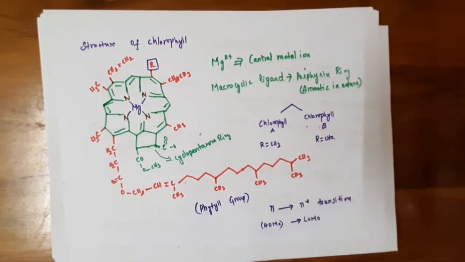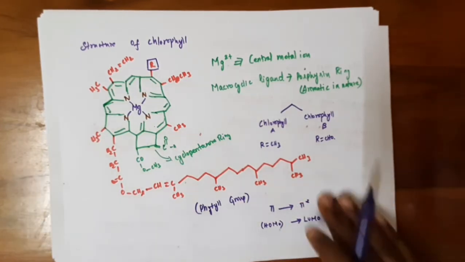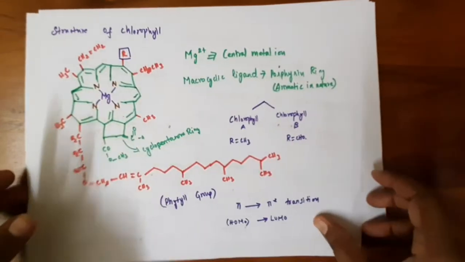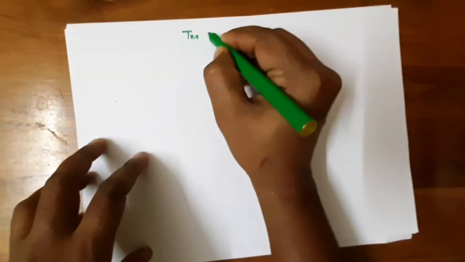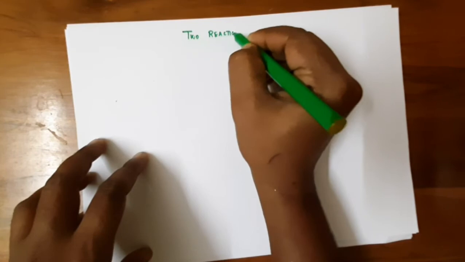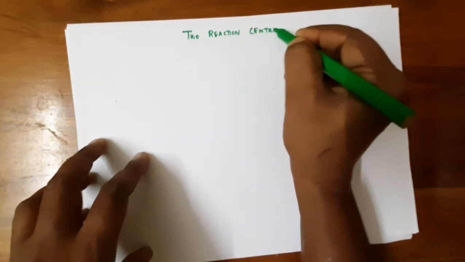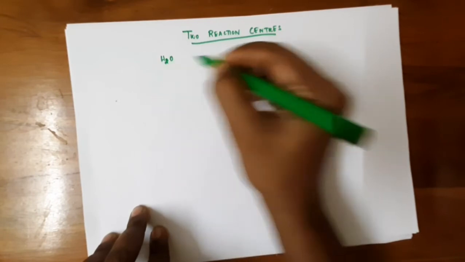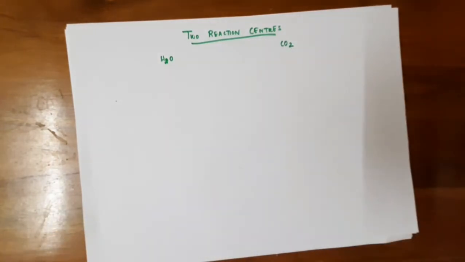So next we will see some structural role of this chlorophyll. This is about the structure of chlorophyll. This chlorophyll has two reaction centers. So what are the reaction centers of chlorophyll? One is H2O and another one is carbon dioxide.